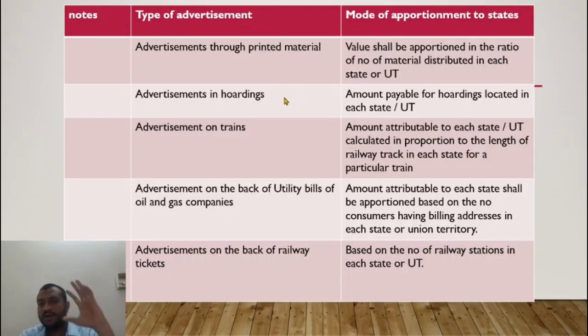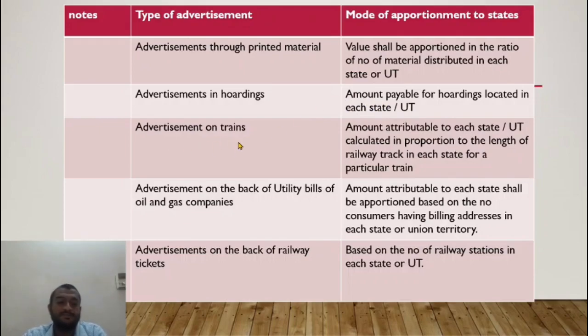The total amount payable for all the hoardings displayed in AP would be the value attributable to Andhra Pradesh. The amount payable for all the hoardings in the state of Maharashtra would be the value attributable to Maharashtra. That is how the value would be distributed.